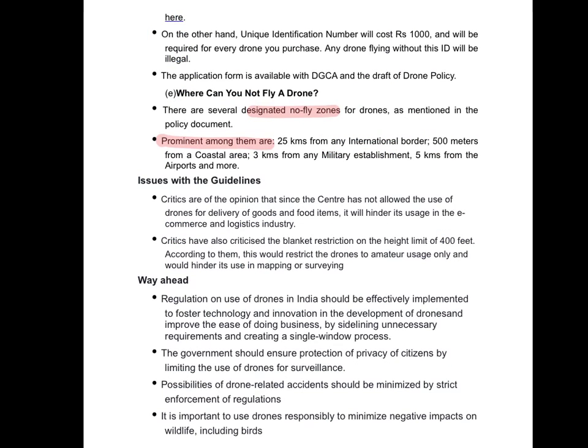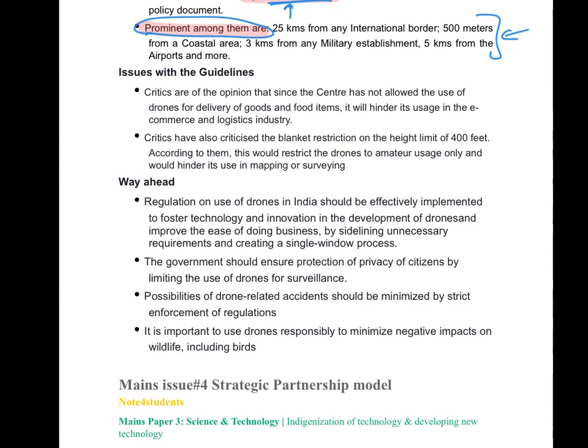Then the next thing important is where you cannot fly a drone. So there are designated no fly zones, and the prominent among them include these. Please go through them, can be asked in prelims. All the other points, that is issues with the guidelines, that is problems, and your way forward, this is only mains related stuff, simple points, please go through them yourself.